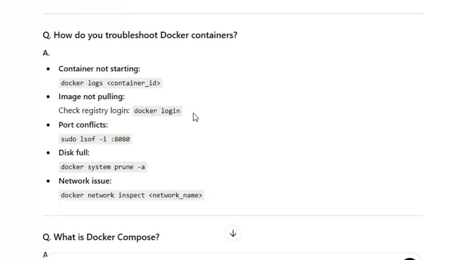Whenever you want to troubleshoot Docker containers, you can use these commands. Port conflicts and disk full: if the disk is full, use docker system df -a. Network issues: use docker network inspect with the network name. The main thing is these troubleshooting commands are very, very important. Mostly they will ask these interview questions.